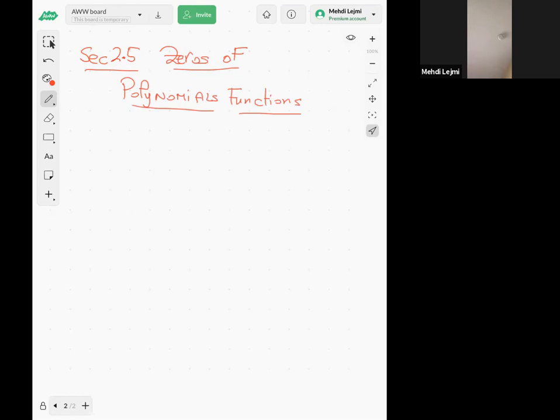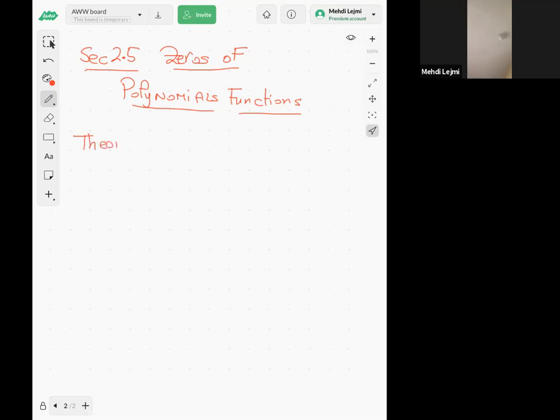In this section, there is one main theorem we're going to use to find solutions of f of x equal to 0. The theorem is called the rational zero theorem.